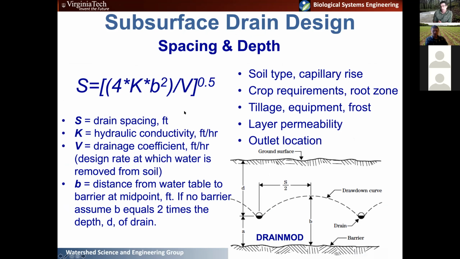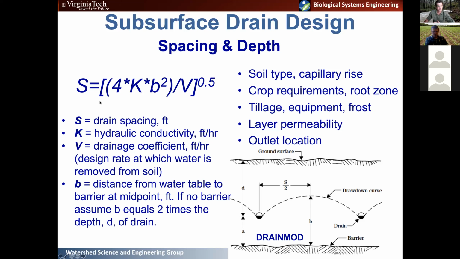Okay, I said that the size of the lateral isn't very important, and it's the size of the main that's important, but the spacing and depth of those laterals are very important. This is the critical step in determining the lateral design of your system. And so there's a whole bunch of equations that have been developed to predict or to space these drains, right? To figure out the spacing of the drains and actually figure out what that water table height will be with a given spacing and a given depth in the soil.